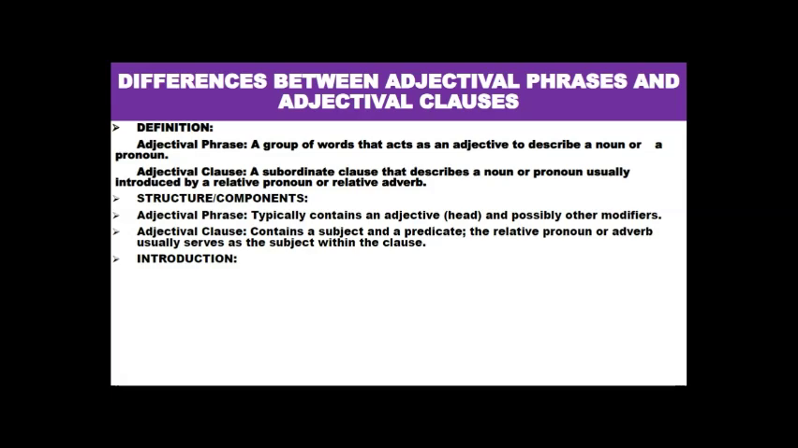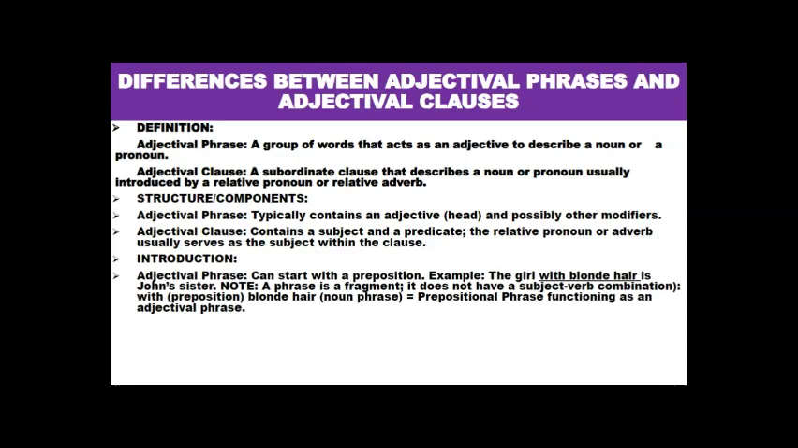We are now going to look at the difference between adjectival phrase and adjectival clause in terms of introduction. That is, words that introduce each grammatical structure. Now, beginning with adjectival phrase. An adjectival phrase can start or be introduced with a preposition. For example, the girl with blonde hair is John's sister. Now, what's the adjectival phrase here? The adjectival phrase here is with blonde hair. And as a grammatical structure, with blonde hair is a prepositional phrase.